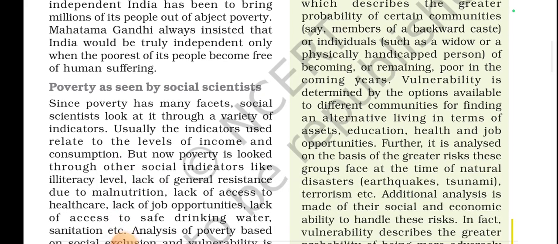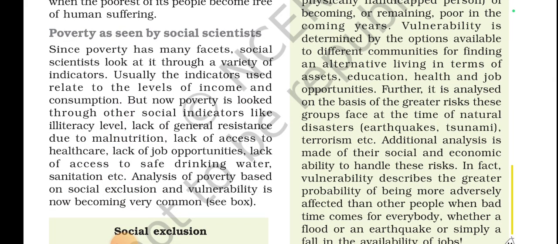Now, poverty as seen by social scientists. Since poverty has many faces, social scientists look at it through a variety of indicators. Usually, the indicators used are related to the level of income and consumption. But now, poverty is looked at through other social indicators like illiteracy level, lack of general sustenance due to malnutrition, lack of access to healthcare, lack of job opportunities, lack of access to safe drinking water, sanitation, etc. Analysis of poverty based on social exclusion and vulnerability is now becoming very common.